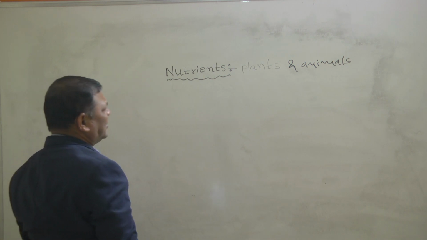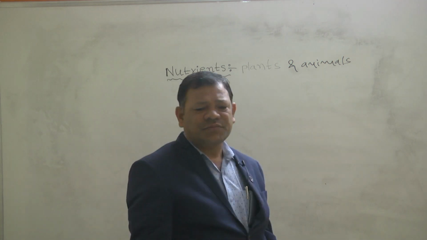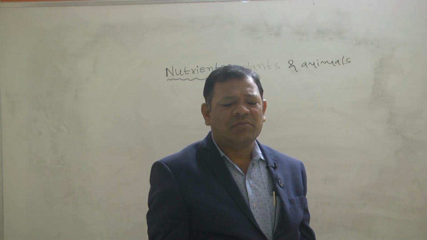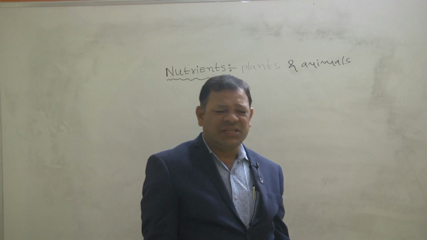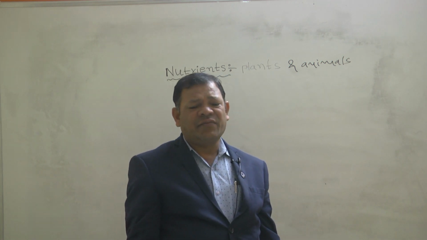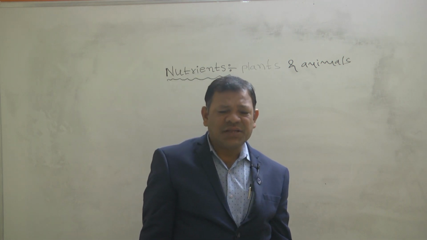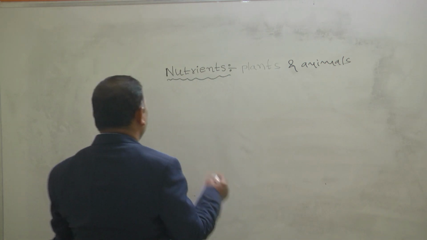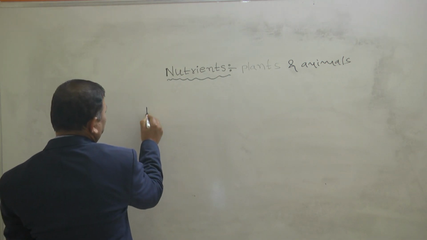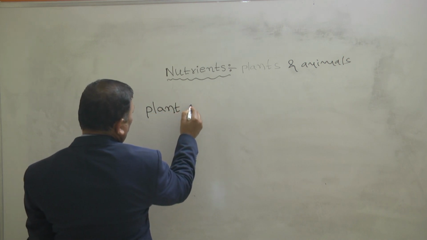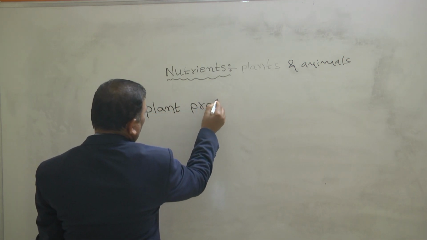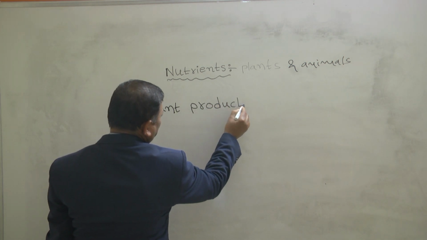Especially in the plants, most of the carbohydrates and most of the proteins we get from that. So can you say the plant products? What are the plant products?